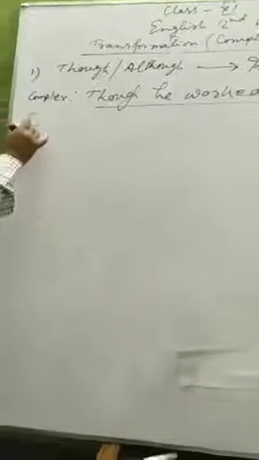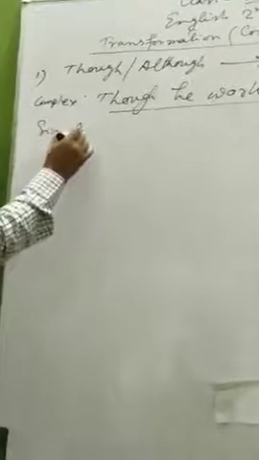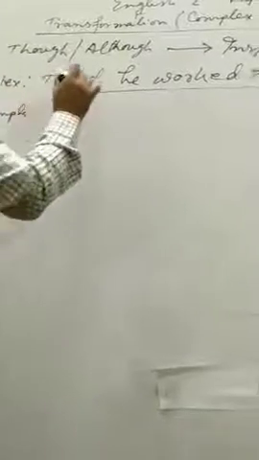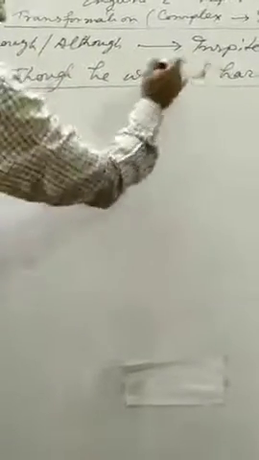For example, though he worked hard, he failed. Here, though he worked hard is a subordinate clause, and he failed is a principal clause. At the time of turning this complex sentence into a simple one, we have to make a phrase from this subordinate clause, because in a simple sentence there is no subordinate clause. We know it.